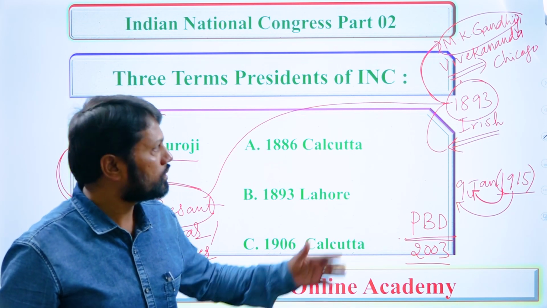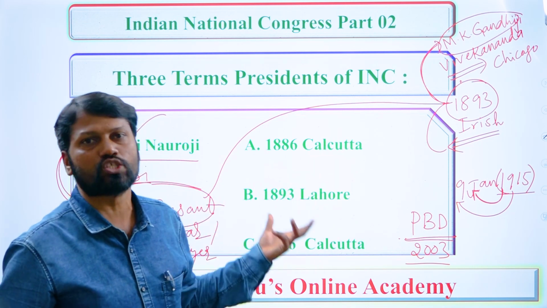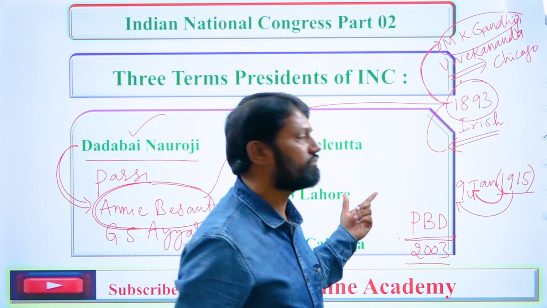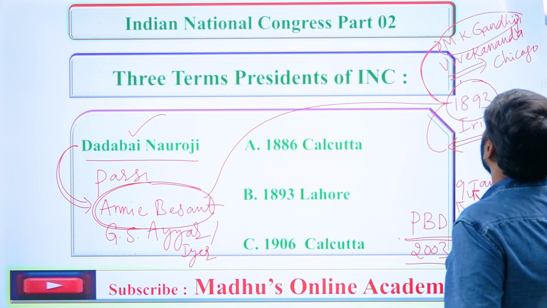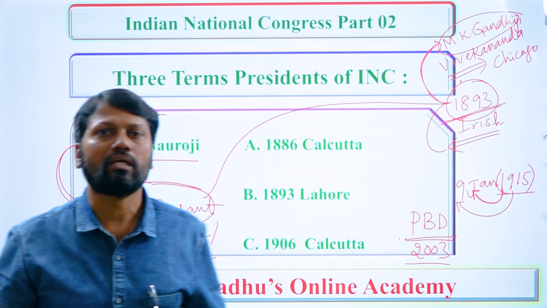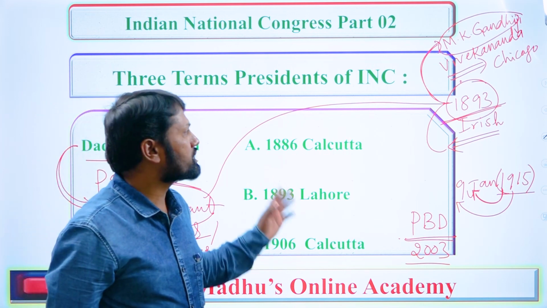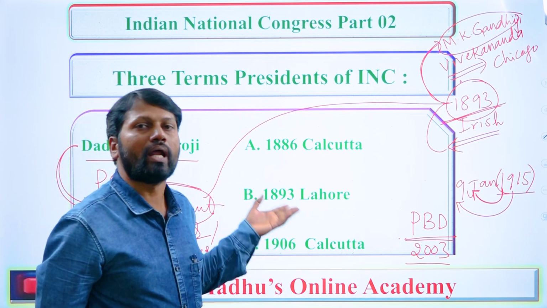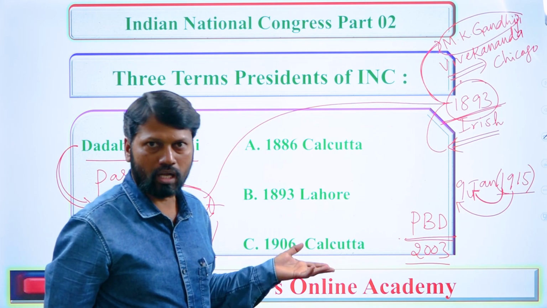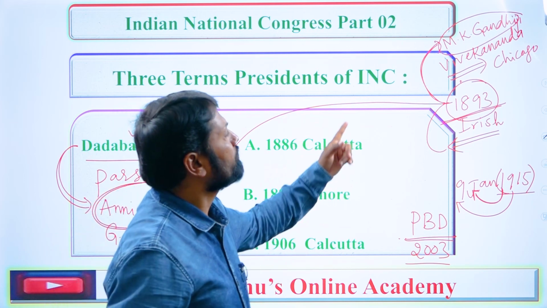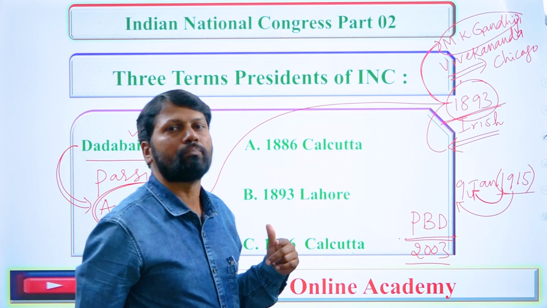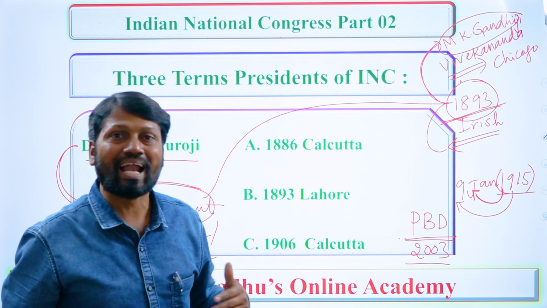Remember this. So far I have told you the significance of the year 1893 in the history of India. What was the significance? I want to remind you once again. In the year 1893, Madam Annie Besant came to India. She was an Irish woman who later played an important role in the Indian freedom struggle against the British Raj. And in the same year, Vivekananda left for Chicago to address the World Religion Parliament, which was held on